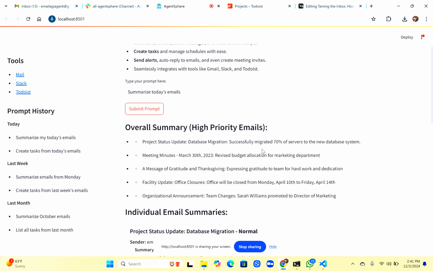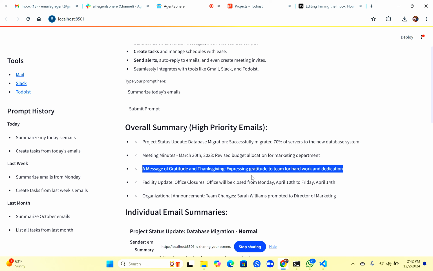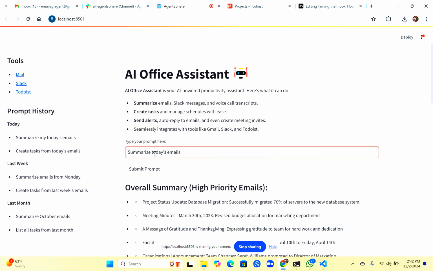As we test this model, we might have to fine tune the prompt based on some of the learnings. For example, in this case, I'm still getting this message about Thanksgiving. This may not be really a high priority email, it's a generic message coming from some leadership. I don't have to see this in my overall summary, but it is displaying. What it means is that I need to fine tune my prompt a little bit so that it doesn't show up.